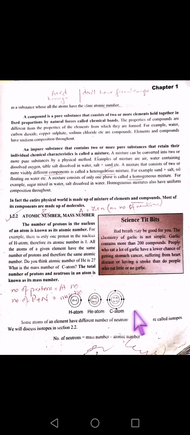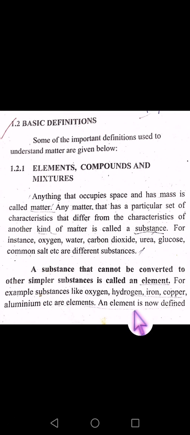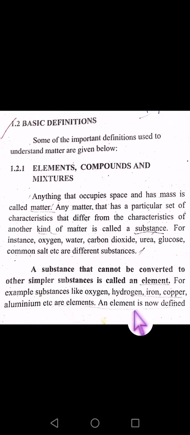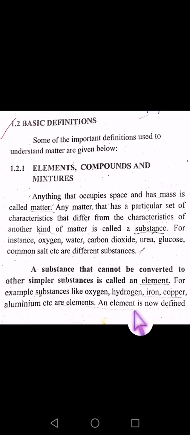Oxygen, hydrogen, iron are elements that cannot be converted into any other simpler or smaller substances. They would remain as they are. These are called elements. If we take the example of atoms of the same element, like hydrogen atoms, any hydrogen atom will always have the same atomic number. They will not differ in any area of the world.